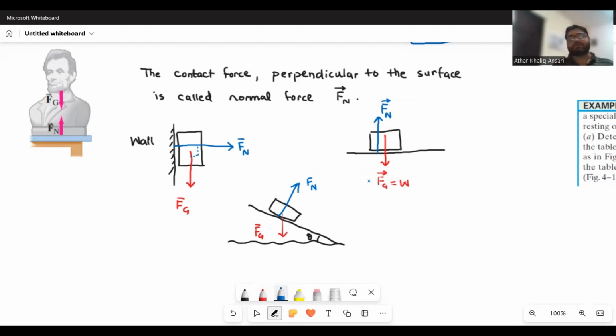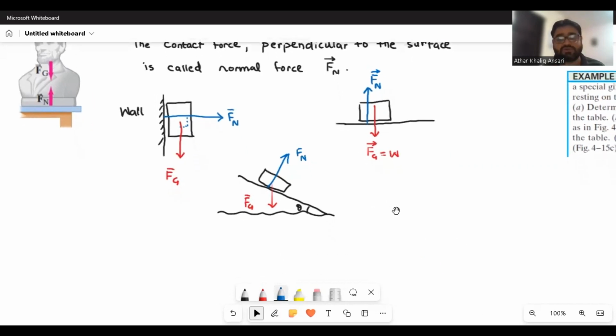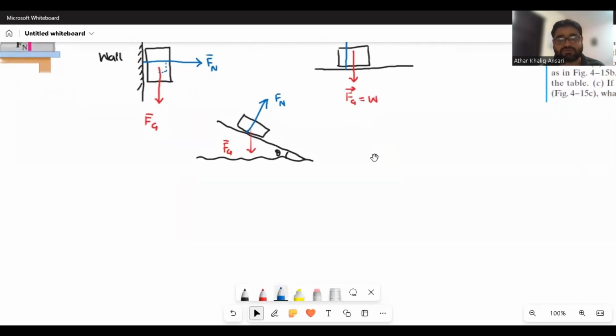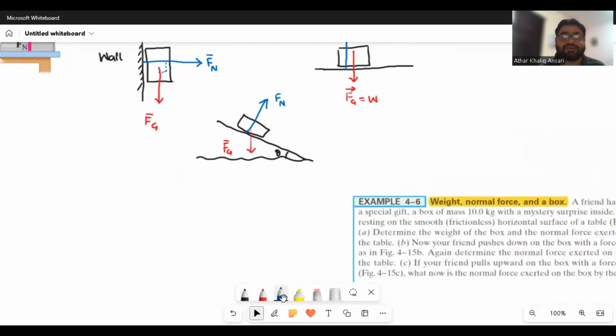Now coming to the point, if we are asked to calculate the normal force, we need to remind ourselves that whenever we are having more than one force on the object, we usually use a concept of net force.